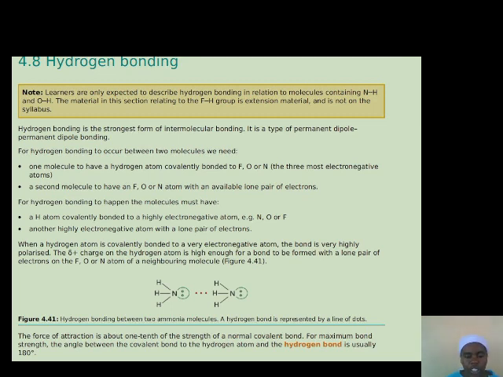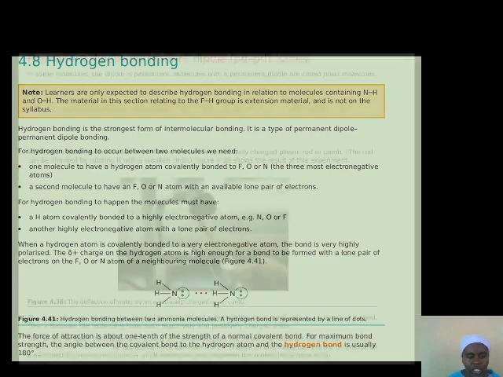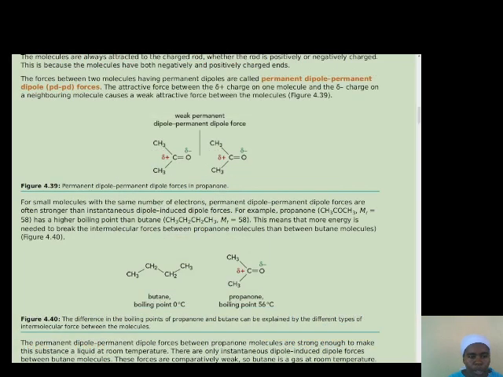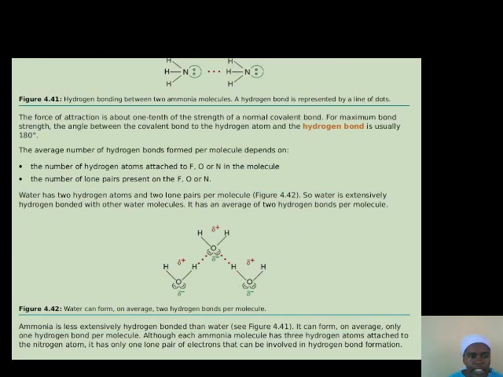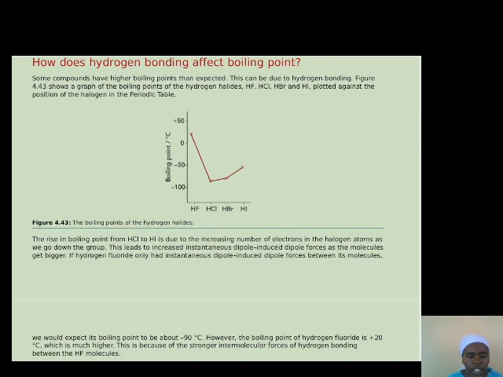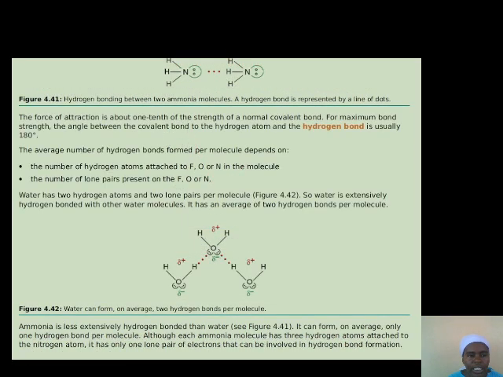So the force of attraction between a hydrogen and another molecule that has a lone pair is usually very strong, especially if the bond angle is 180 degrees. The bond angle is 180 degrees. So hydrogen bonding is also present in water.